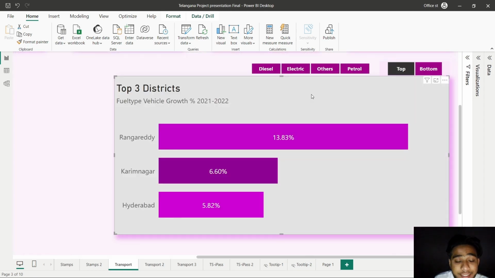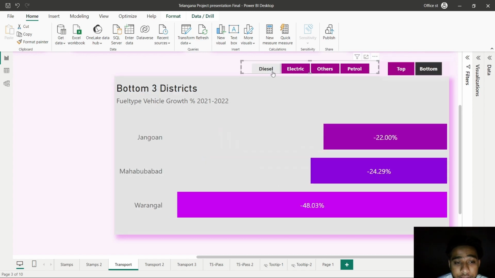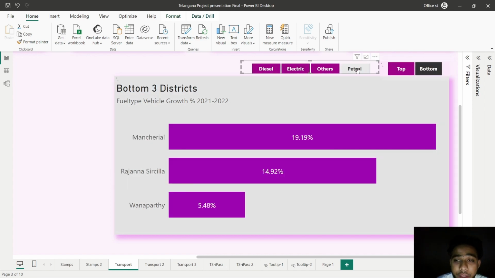We can see the top 3 districts in the stacked bar chart and the bottom 3 districts as well. And we can also toggle between diesel, electric, and petrol vehicles.